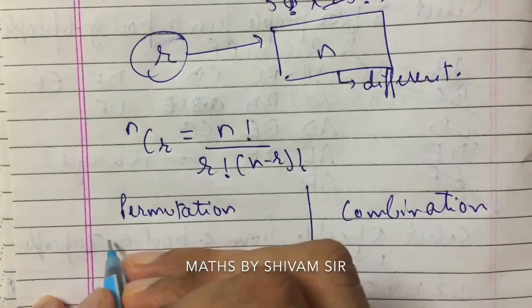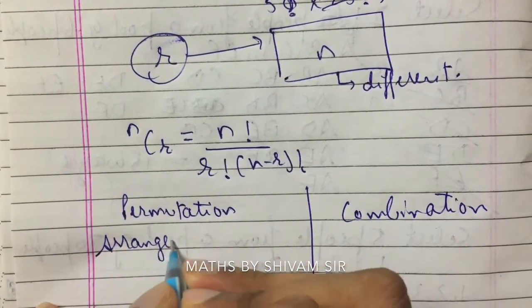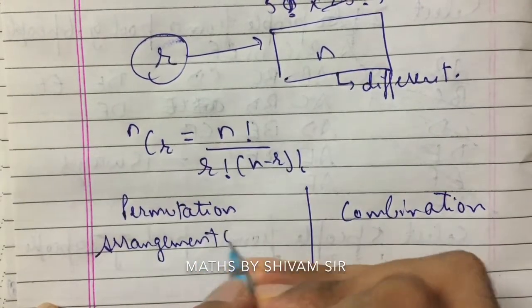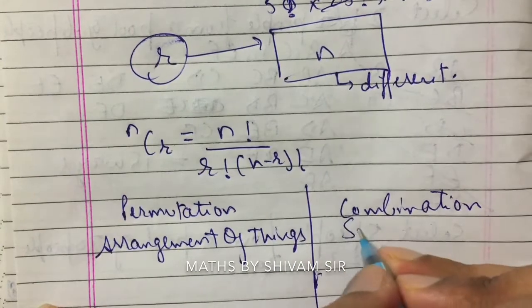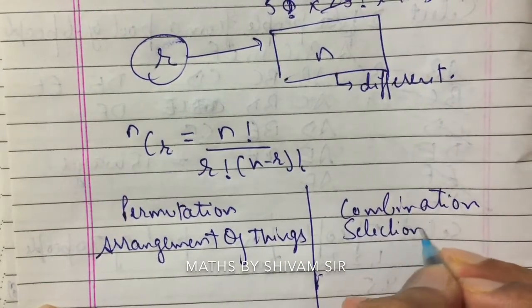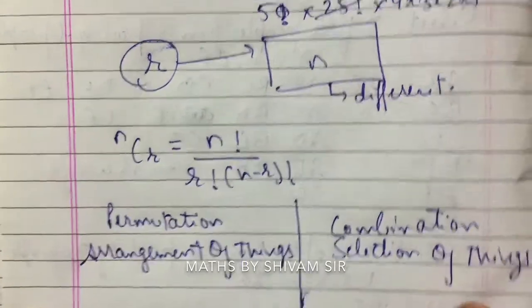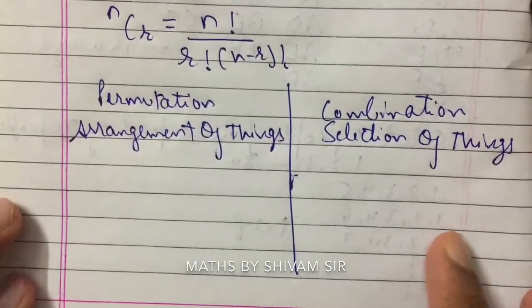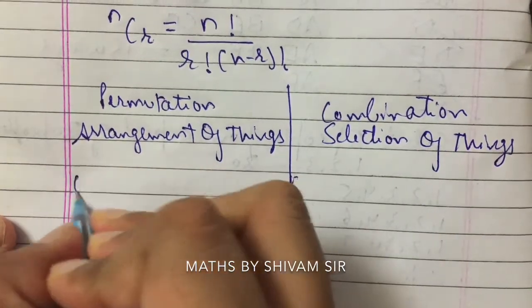So here in this case, it means arrangement of things. This means selection of things, right? Arrangement of things and selection of things. Here order of things is important.